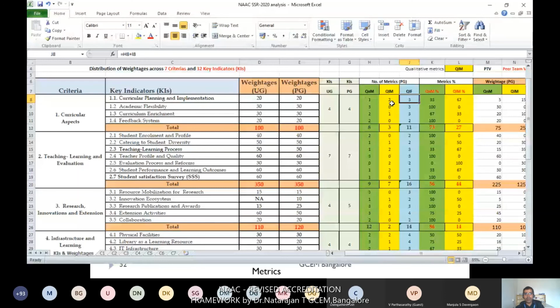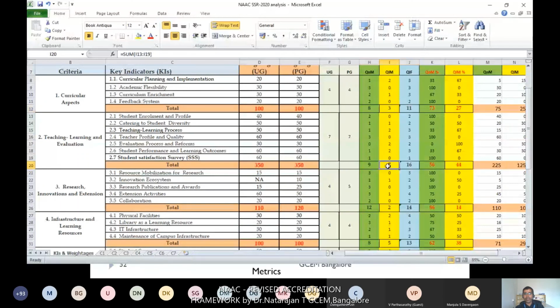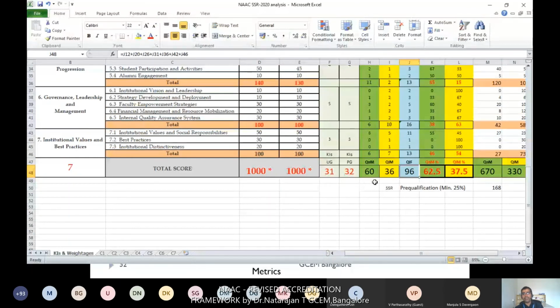So overall, curricular aspects, criteria 1, contains totally 8 QNM and 3 QLM. So overall 11 metrics are there. In the same way, criteria 2 has 9 and 7, so that 16 is there. So you can see the various allocations of QLM and QNM. This indicates the total number of QNM available in your SSR QAF. Totally 96 questions or metrics are there. Out of that, 60 are QNM and 36 are QLM.